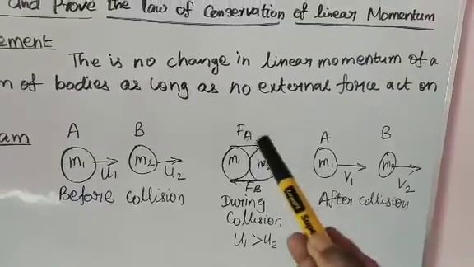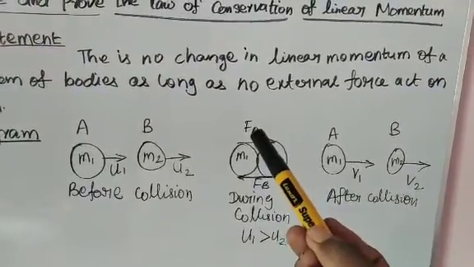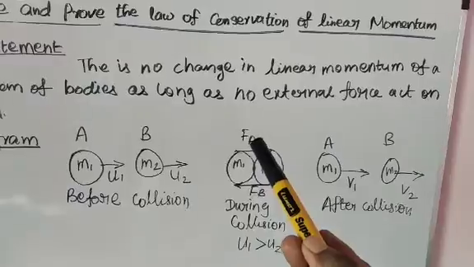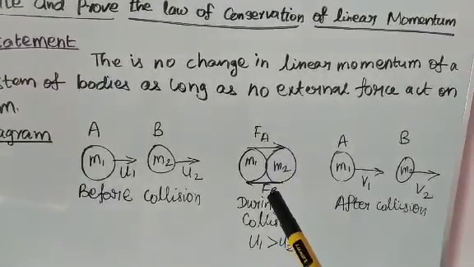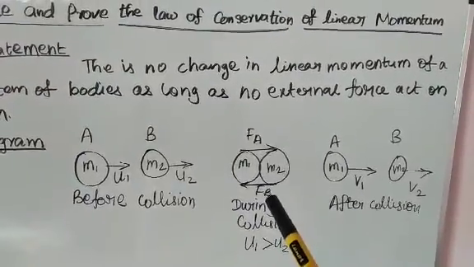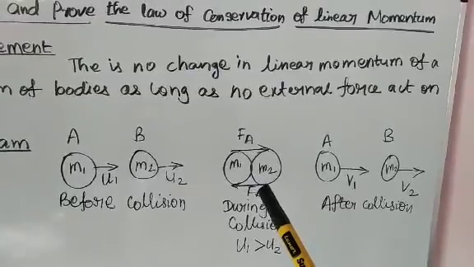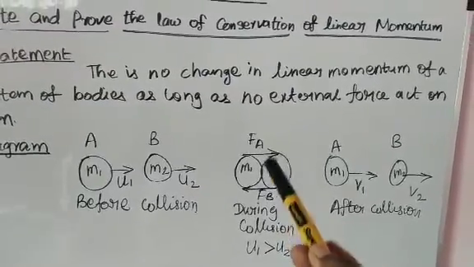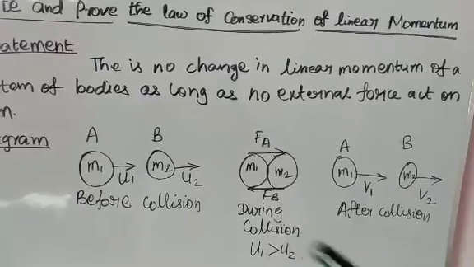So here, during collision, the forces Fa and Fb are exerted. The two forces are equal but in opposite directions. This is action, this is reaction.